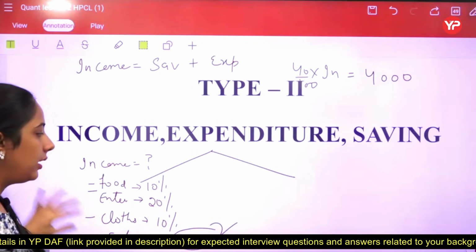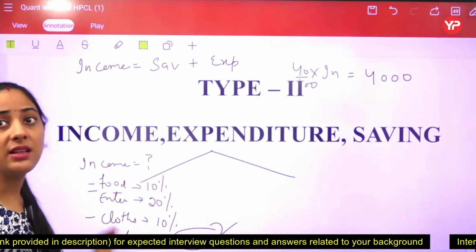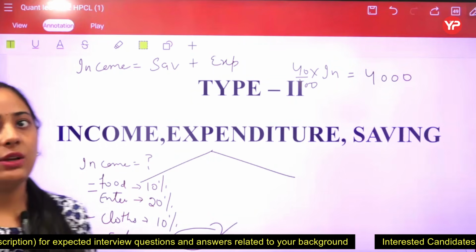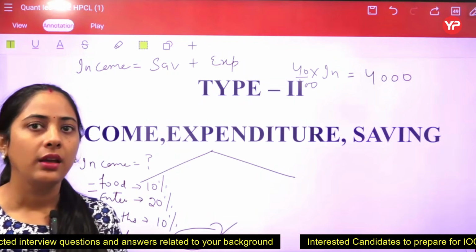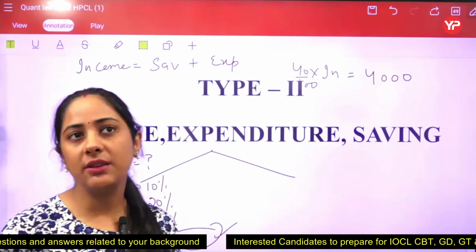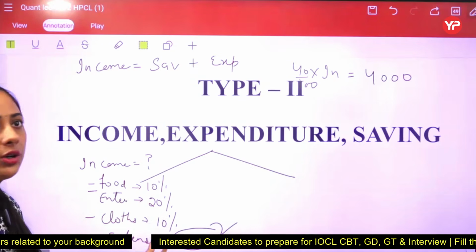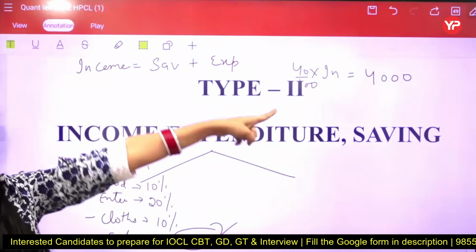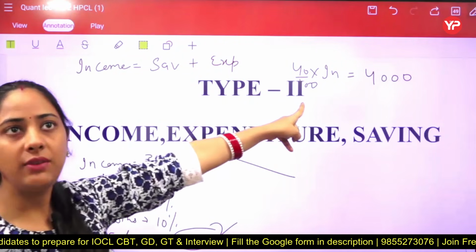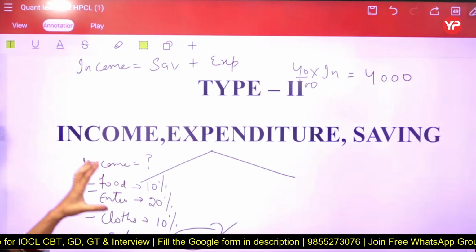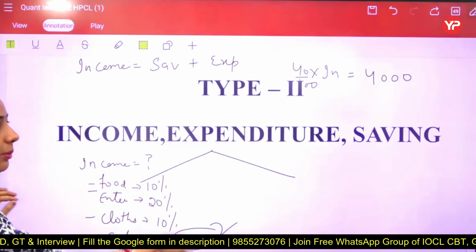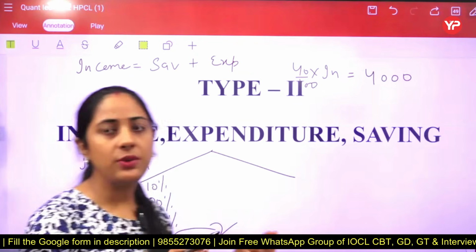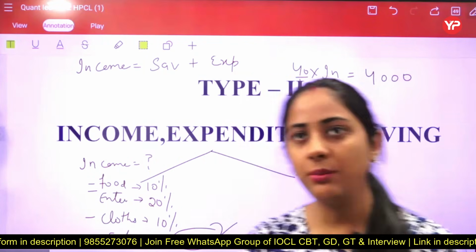But if you are getting not expenses in the form of rupees but saving होती, तो अगर यहाँ पे saving in rupees given है students, then we are not going to apply the expenses percentage here. अगर saving है, then we have to apply saving percentage, and we know how to calculate that. तो ये तो आपकी type number 1 है. Now let's just focus on type number 2. This is an important one.